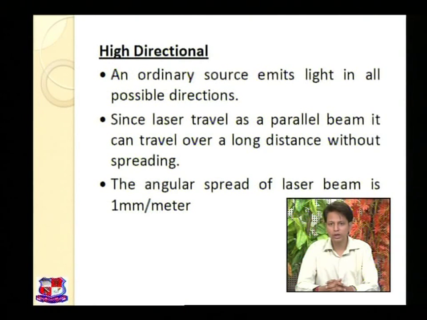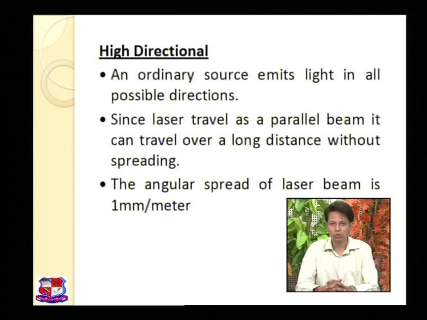But due to the coherence nature and the focusing nature, the light of laser becomes directional and can travel over a long distance without spreading. As I said, normal light spreads more and cannot travel a longer distance. In comparison, the angular spread of a laser beam is 1 millimeter per meter, which is very small.